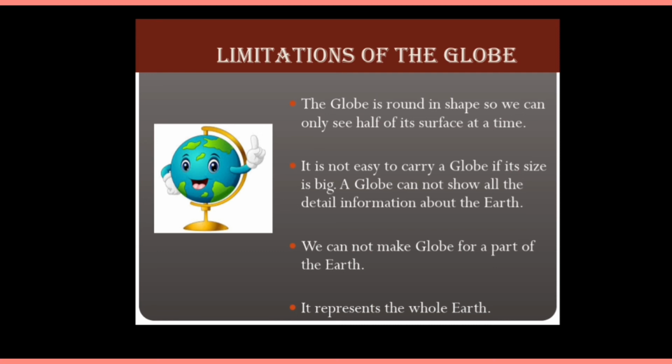Then because of its shape and size, it is also very difficult to carry it everywhere. If it is very, very small in size, then we can carry, but if it is big in size, then we cannot carry it everywhere. Then globe also cannot show all the detailed information about the earth. Means it shows just the location of continents, countries and oceans and the curved surface of the earth, but not detailed information about the countries and the continents.